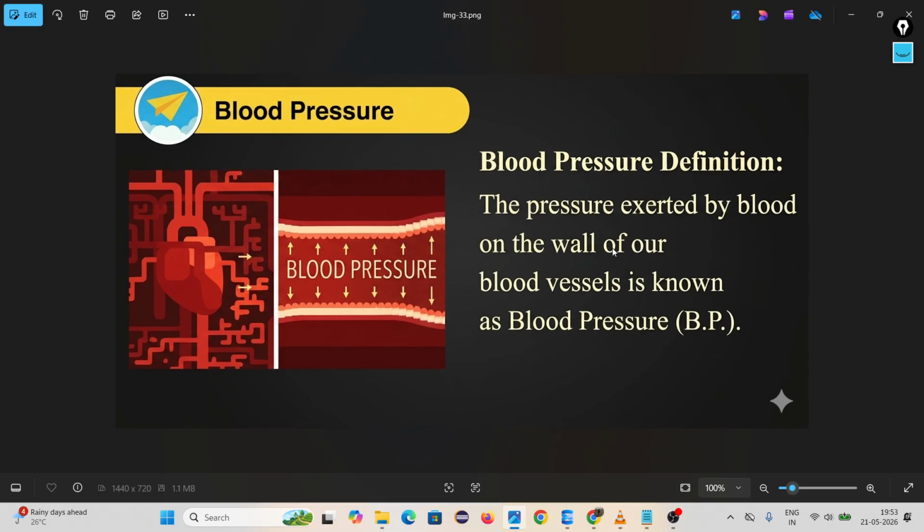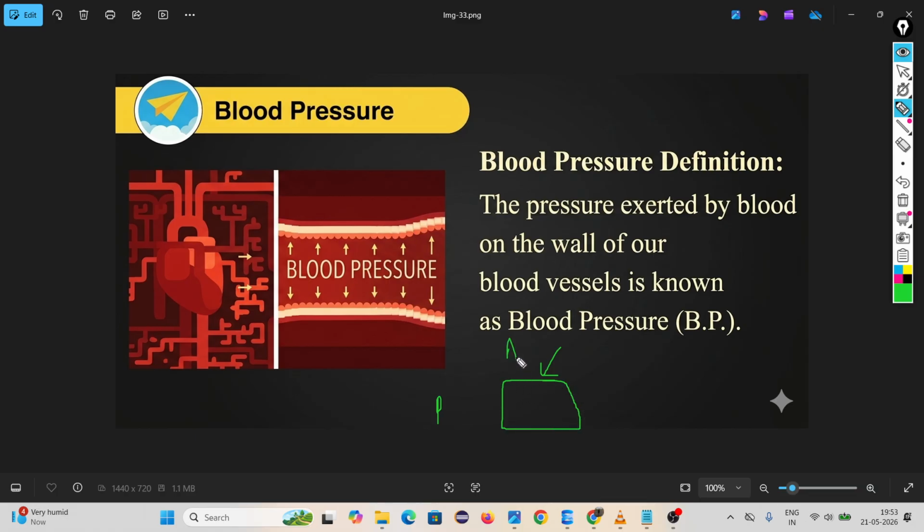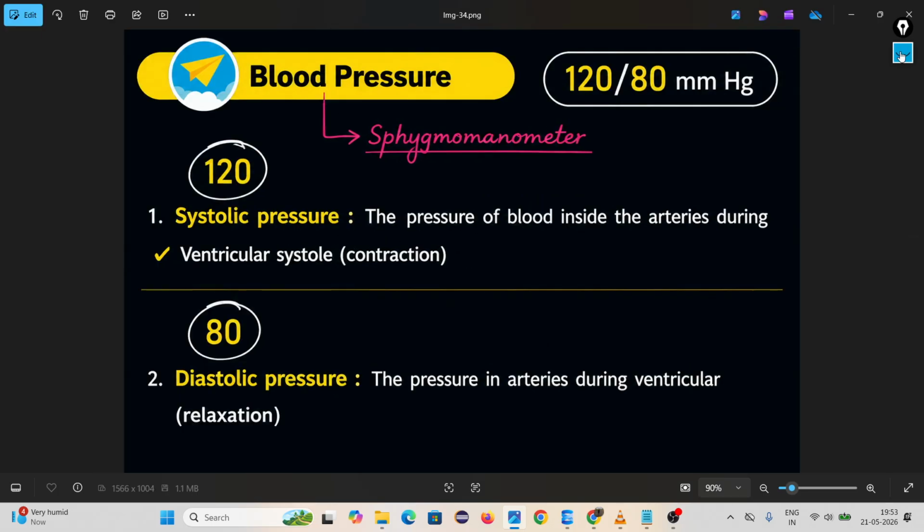Blood pressure definition. Till this we completed in the last class. The pressure exerted by the blood on the wall of our blood vessel is known as blood pressure. If you remember, when I was telling you the difference of pressure, pressure is actually created inside arteries, because this time we have to send the blood to the different parts. Two terms are important. Systolic pressure, diastolic pressure. Systolic pressure means the pressure of blood inside the arteries during ventricular systole, means contraction.